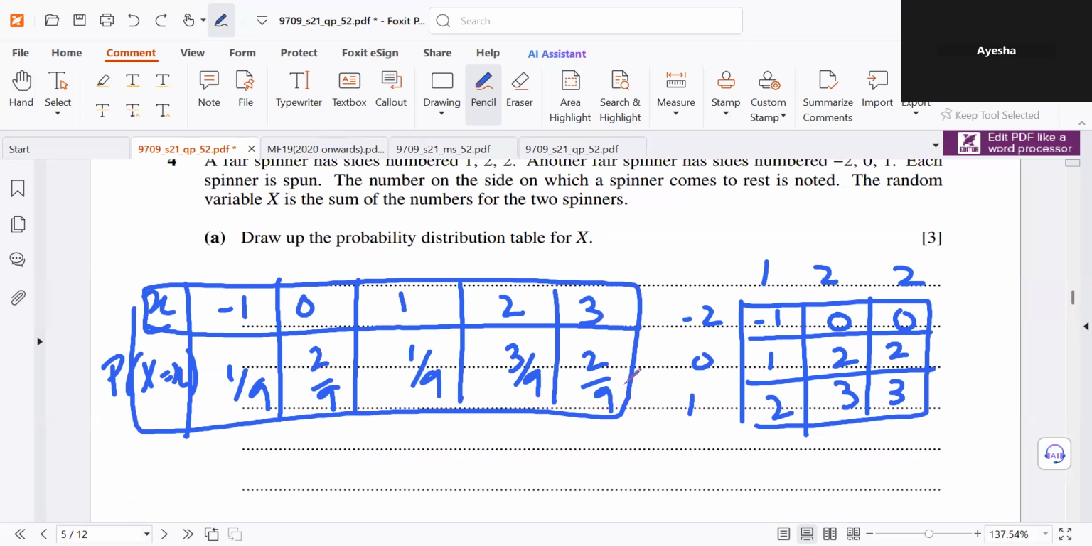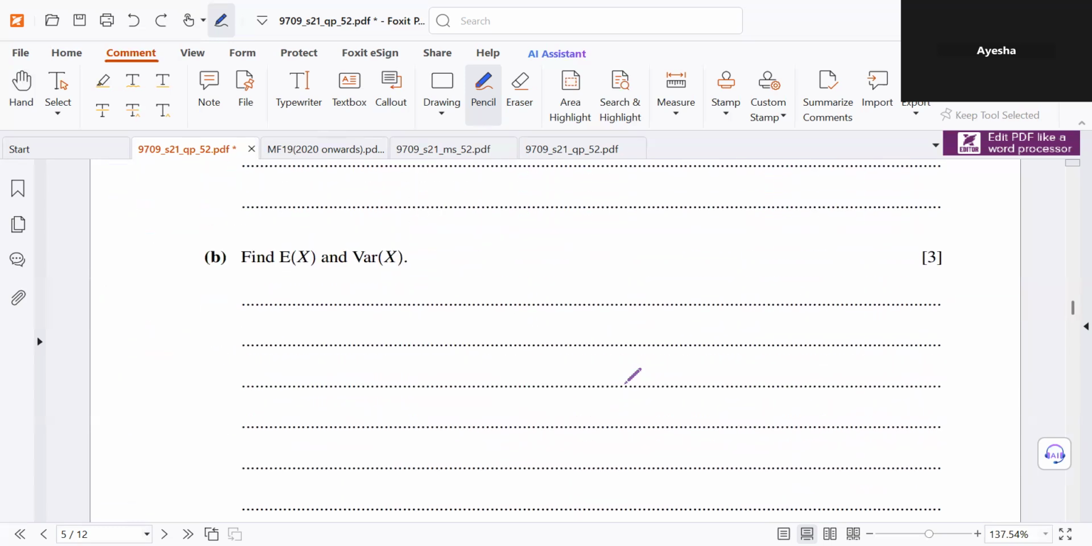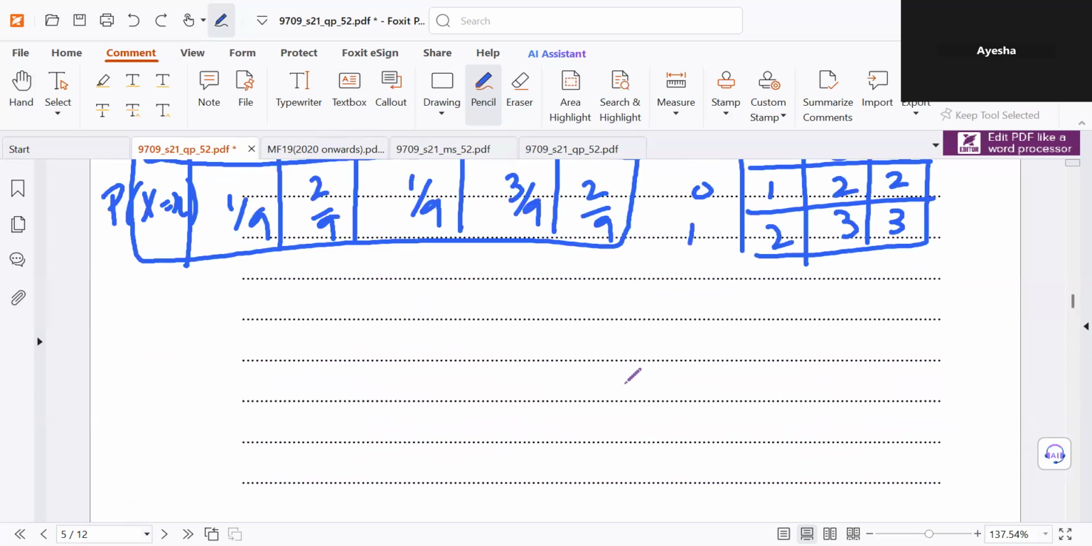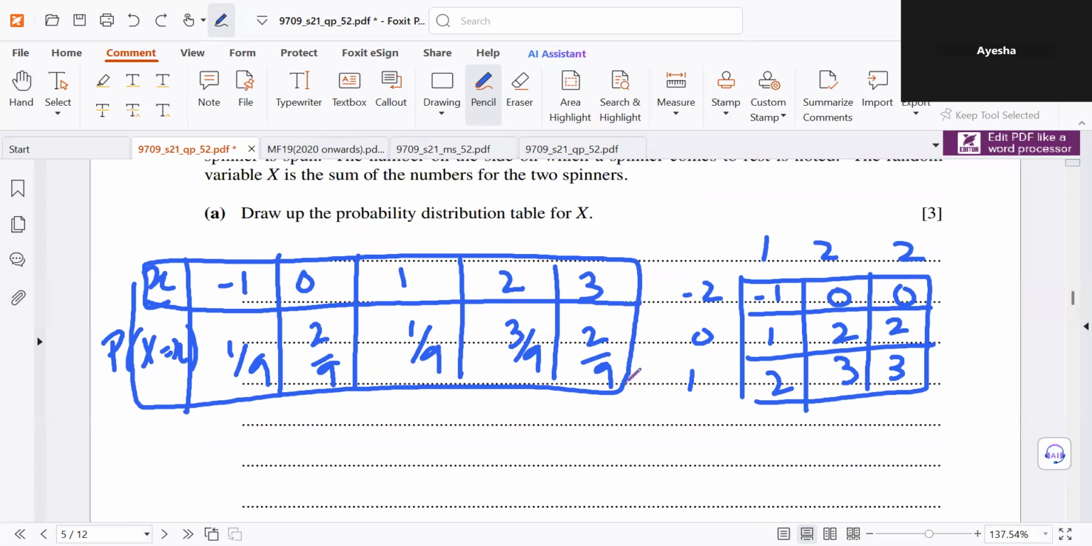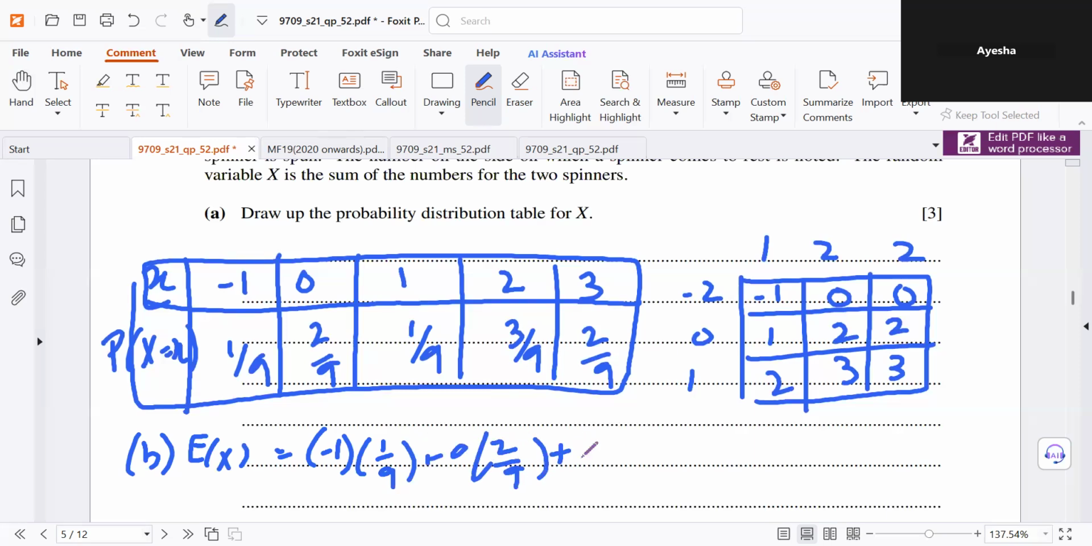Next part. Find the expected value of X and the variance of X. I'll need the table here, so I'm doing the working here. Part B, expected value. You just multiply and add the products. So minus 1 into 1 by 9 plus 0 into 2 by 9 plus 1 into 1 by 9 plus 2 into 3 by 9 plus 3 into 2 by 9, which gives 4/3.